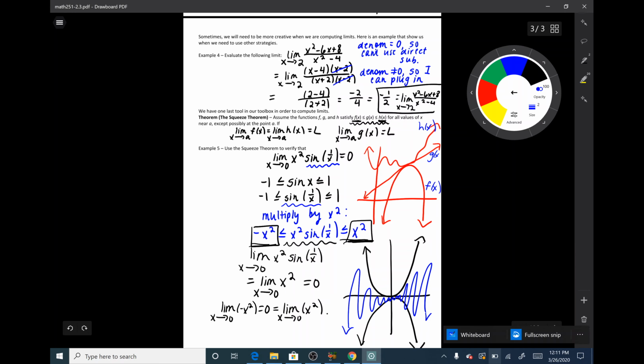So they could be super weird, just like this. But as long as the limit as x goes to a of f of x and h of x are the same, then I know that that is also the limit as x goes to a of g of x. So this is what the squeeze theorem looks like in general. It is handy, especially when we're dealing with trigonometric functions. Yeah, it can be tricky, but hopefully you can do some more examples on your online homework as well.